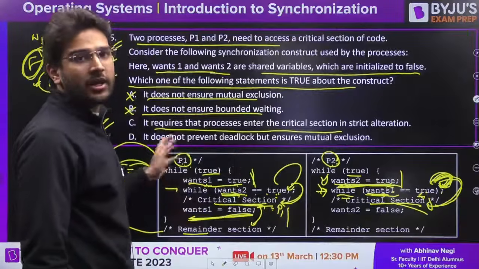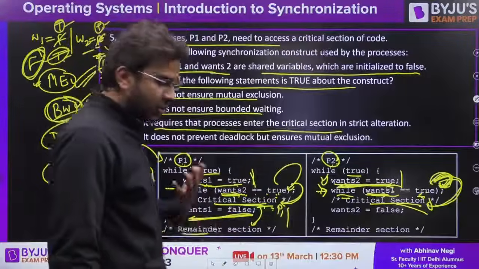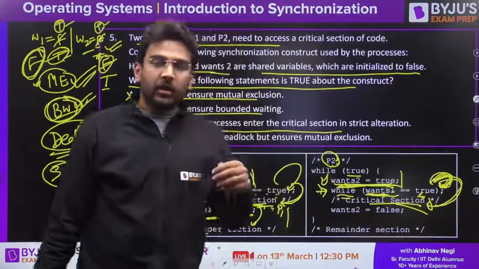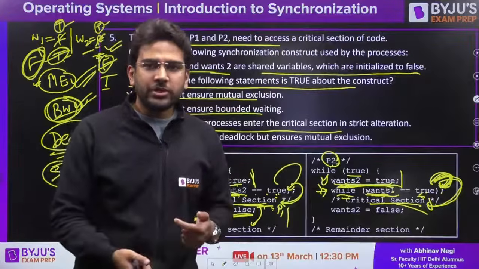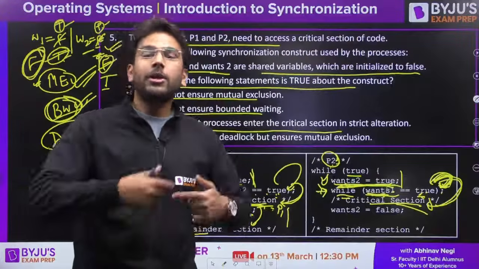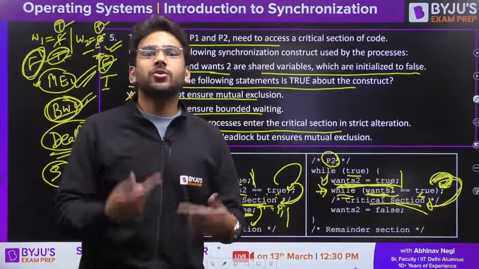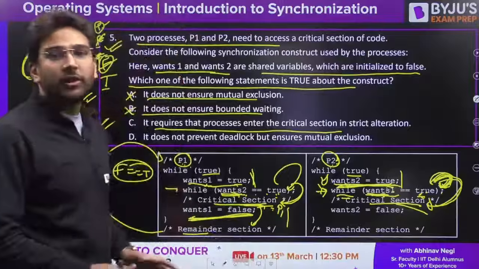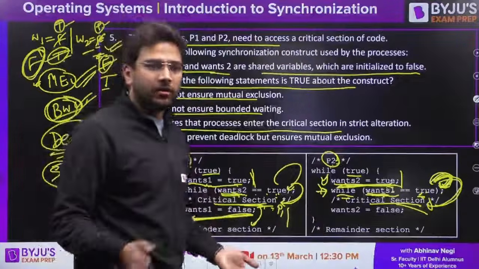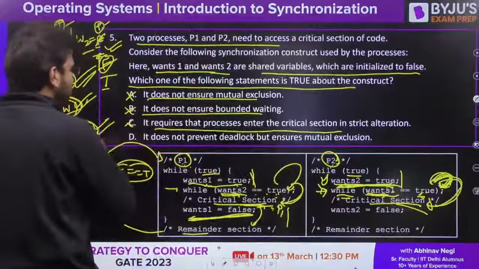P1 can execute again and again if P2 is not interested. Strict alternation means P1 will be blocked: first P1 executes, and then P1 will be able to access again only after P2 executes. So that is strict alternation. But here strict alternation is not mandatory, right? So here that is also incorrect.